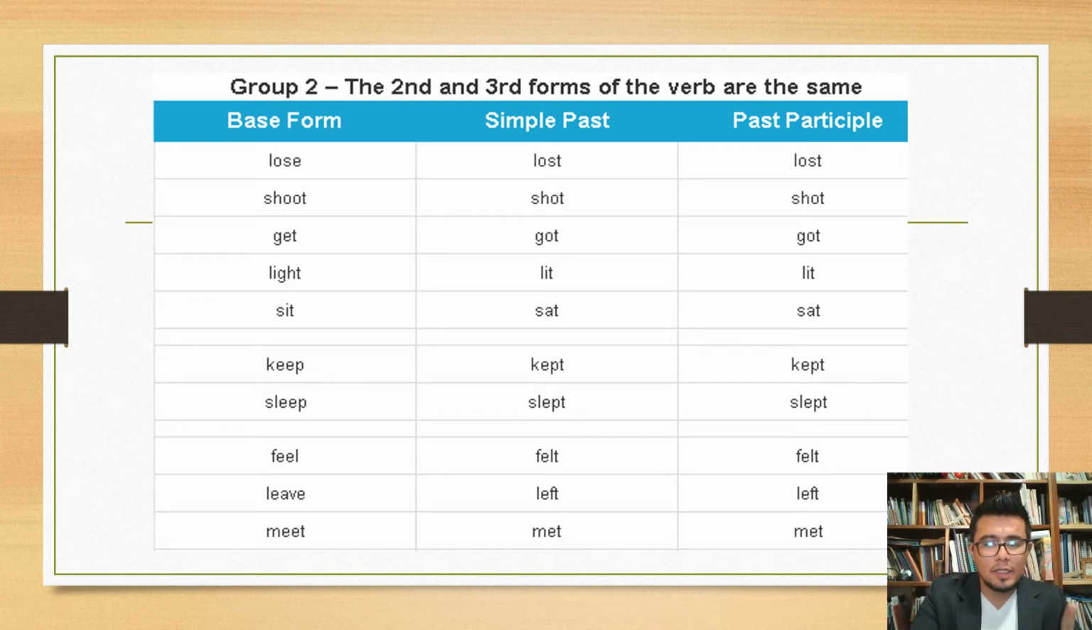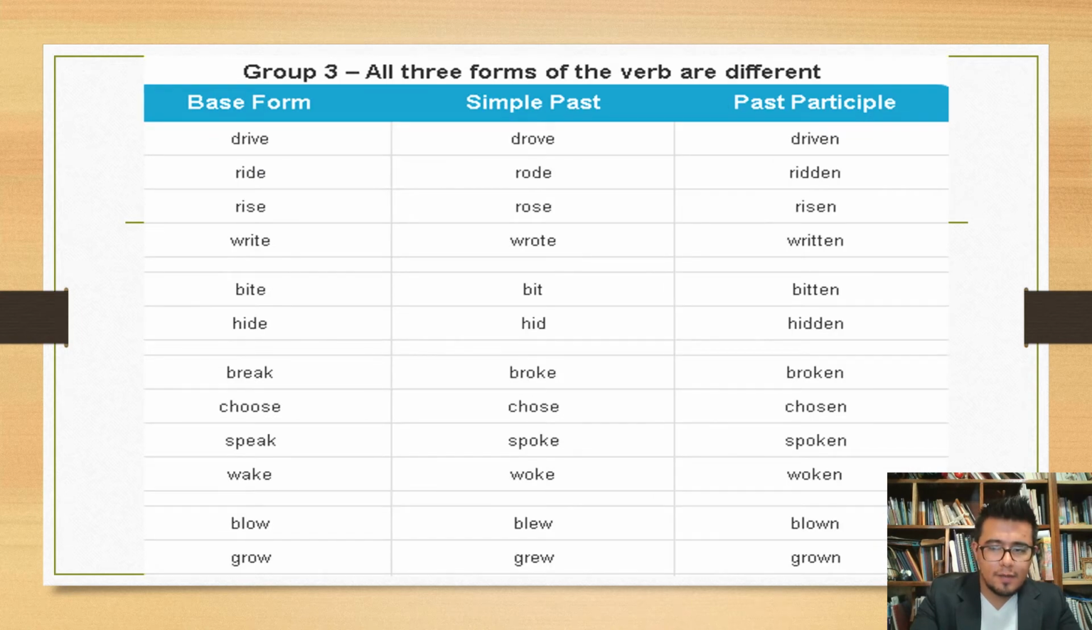So there is another kind of group, the third verb group. And I think this is the hardest group of verbs to learn, because in every tense the structure changes. For example, in the infinitive we say drive, but in the simple past we say drove, and in the past participle we say driven. If you see, in every tense the whole word changes.